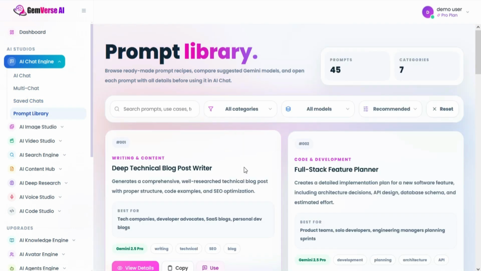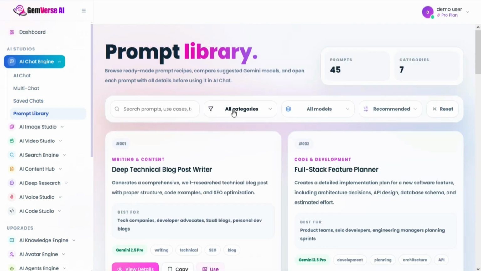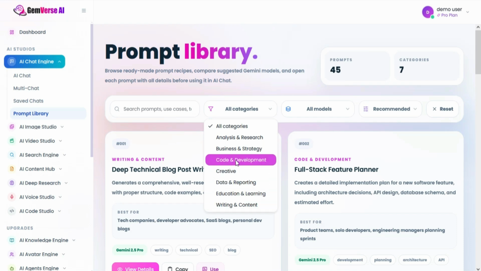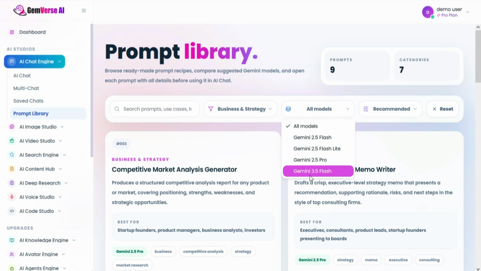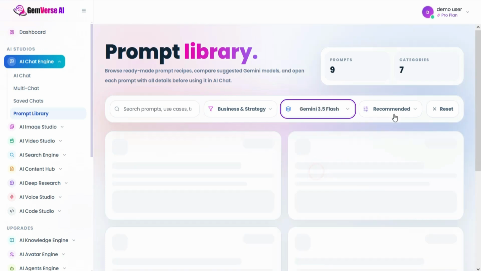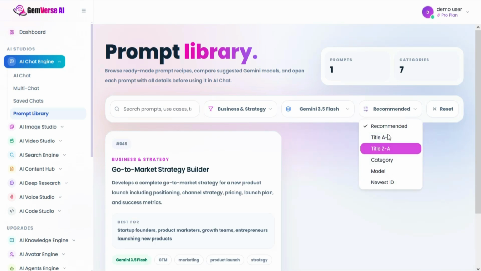Next, click on Prompt Library. You can browse prompts by category. You can filter prompts by AI model. You can view recommended filters to find the most relevant prompts.